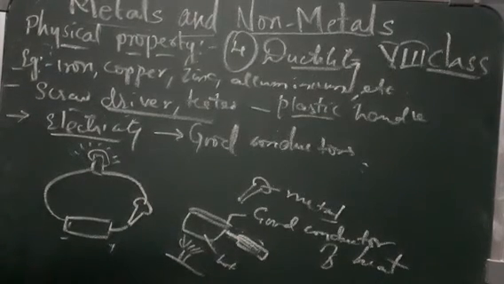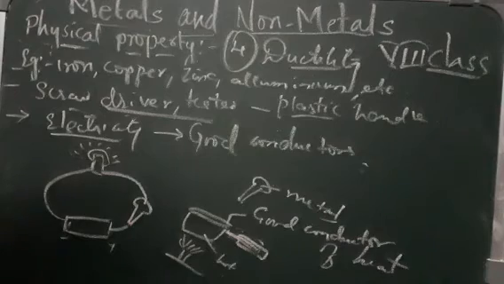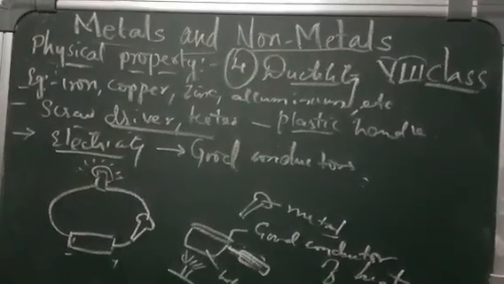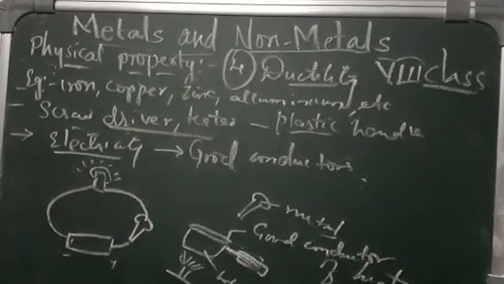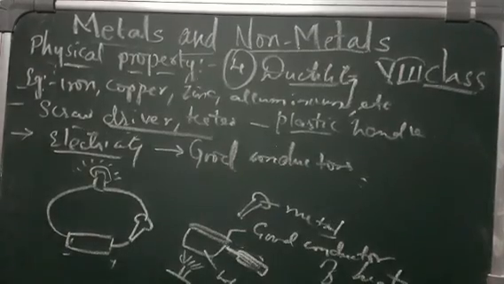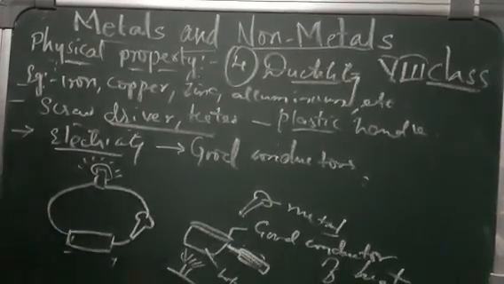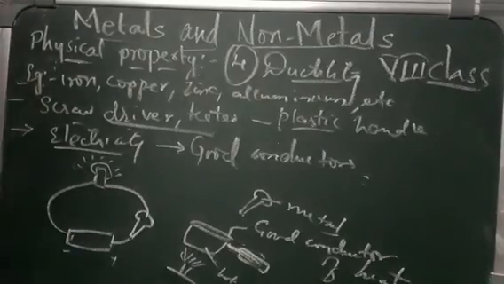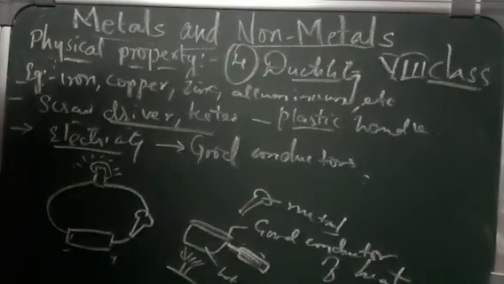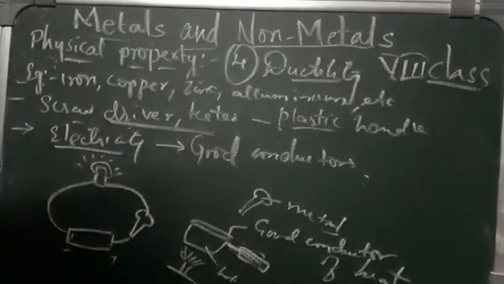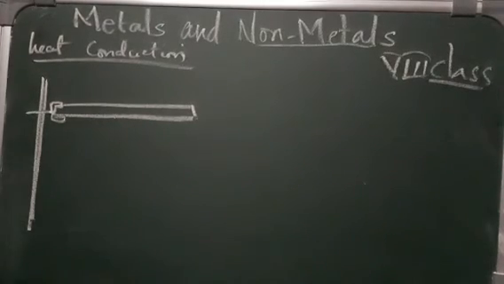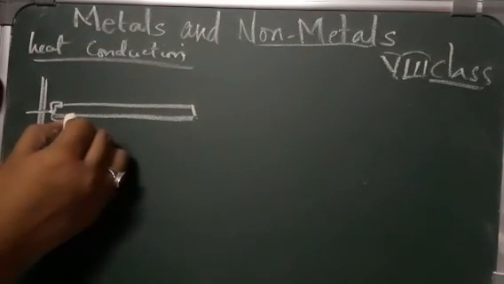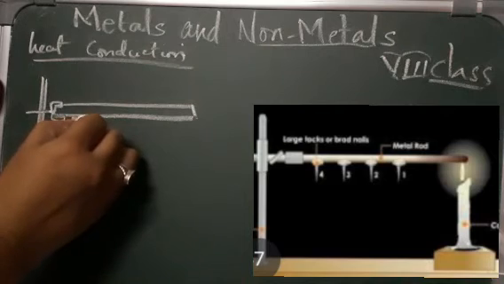For this, we will do one experiment, an activity on conductivity of heat. For example, we take one iron rod, and to this rod, with the help of wax, we are fixing a few nails.